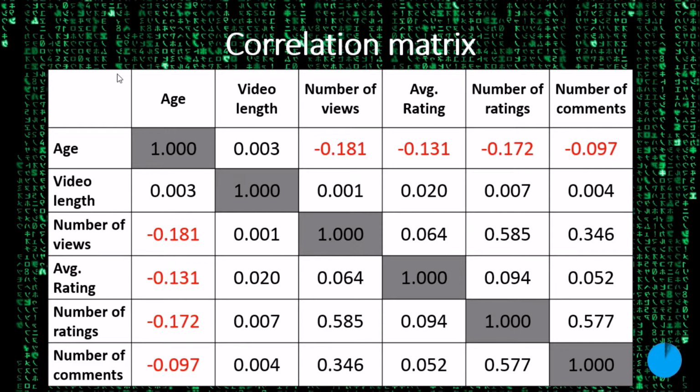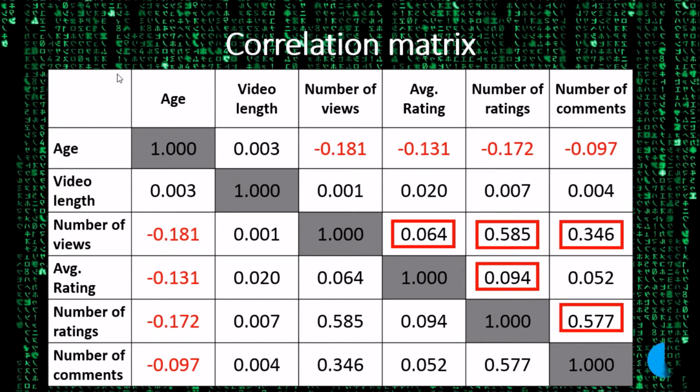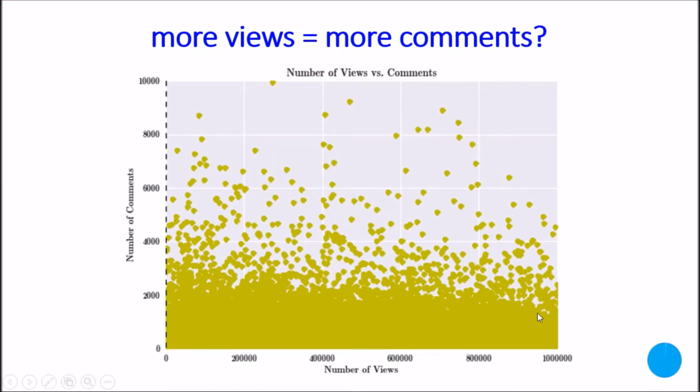Hi, so welcome to the correlation matrix. Here we have plotted the various variables that we have in our dataset against each other to find the relationship between them. As you can see, it's very obvious that age is a definitive factor. So if your video is getting older, the number of views and the average ratings start decreasing. And here we are going to view some more of the variables that we have.